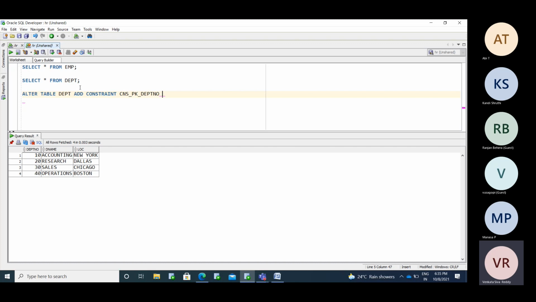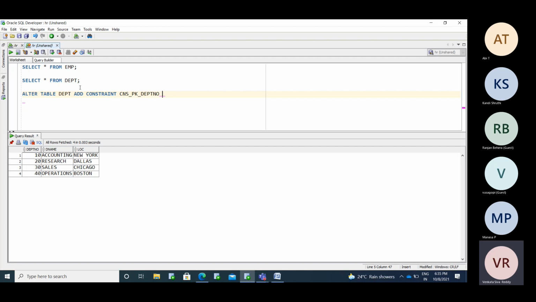Naming convention is very important. If you are giving a name to your child, that name must be a valid name with some meaning. Just as you name your newborn babies, similarly while creating anything in the database, the name must be a valid name.